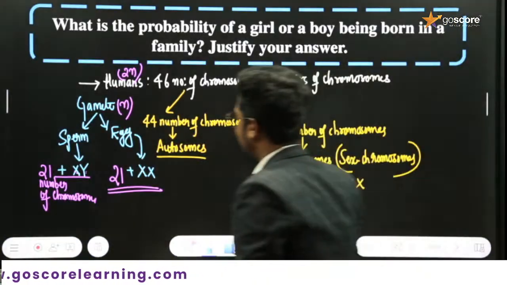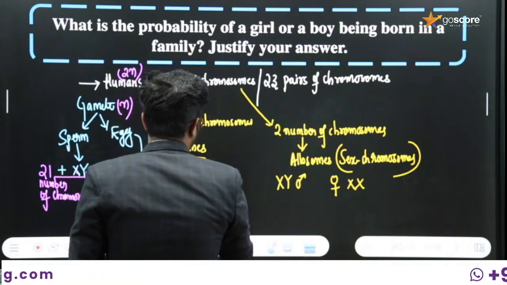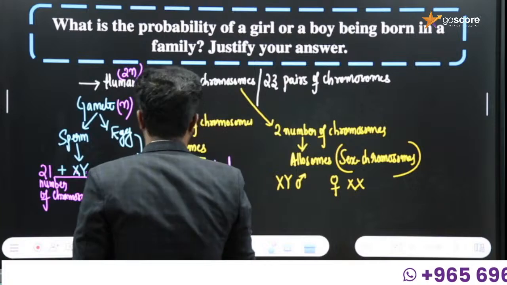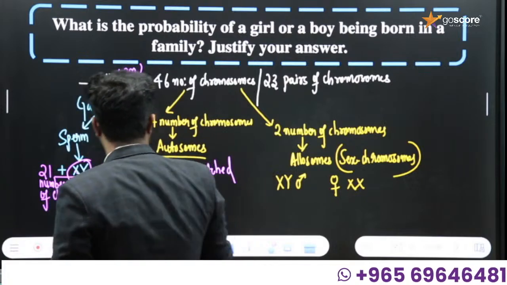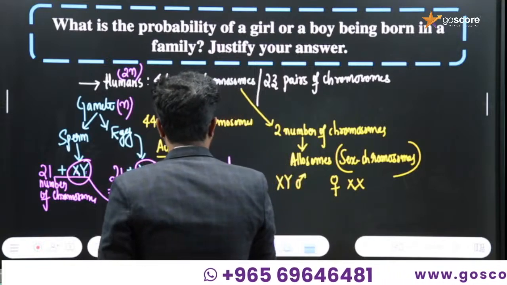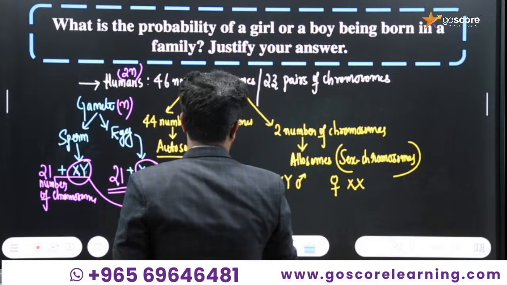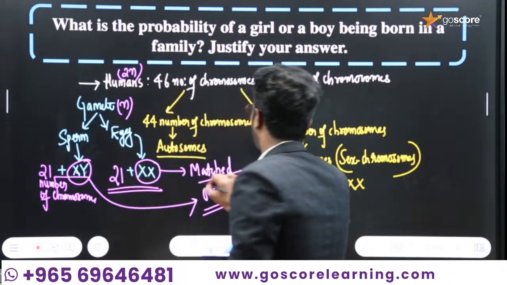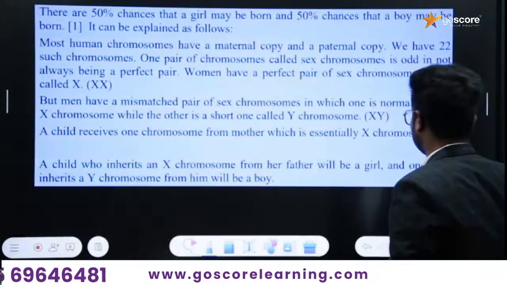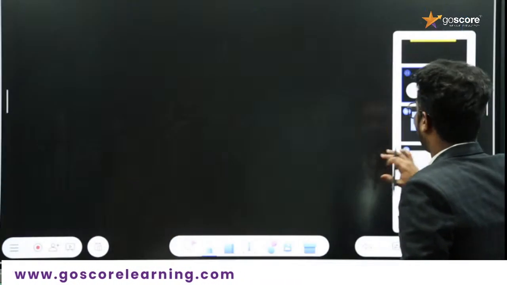And in the case of females, these are the matched chromosomes. In the case of males, these are called mismatched chromosomes, and this mismatched chromosome is responsible for the sex determination in human beings.